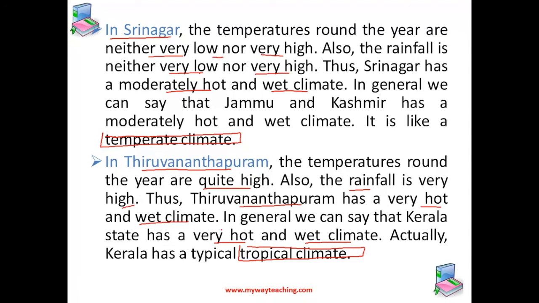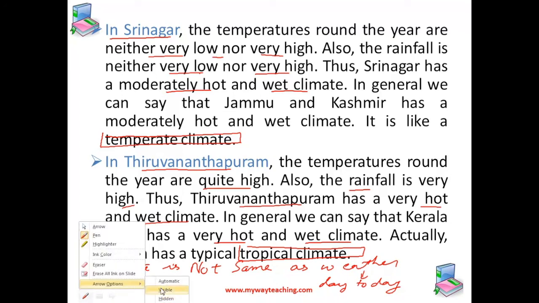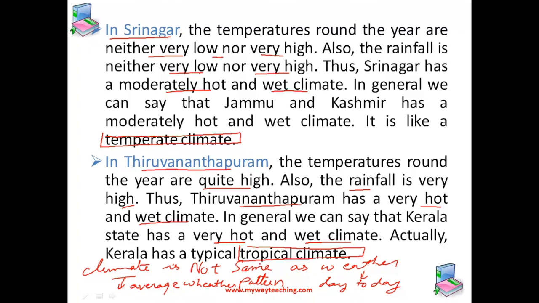So, we can see that climate is not the same as weather, because weather is the day-to-day condition of the atmosphere at a place, whereas climate is the average weather condition. Or we can say it is the average weather pattern over a long period of time.